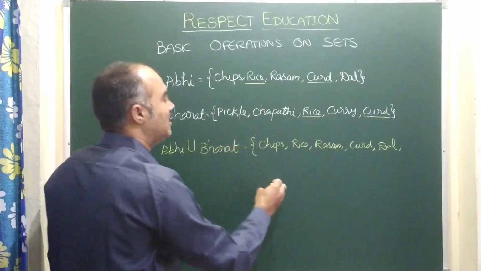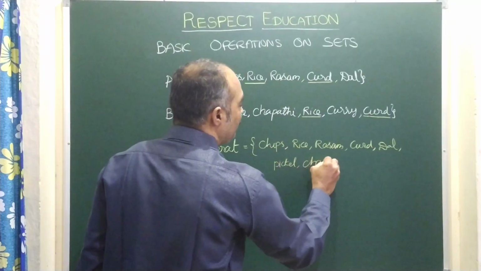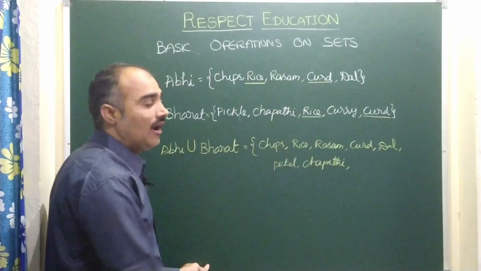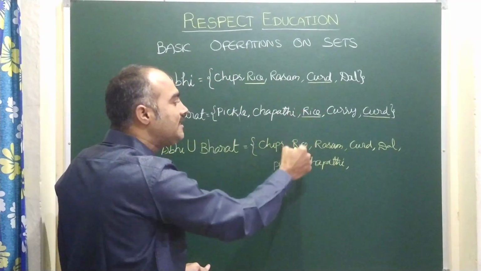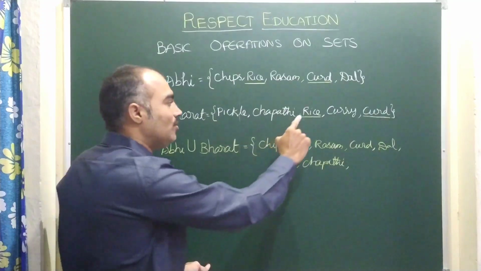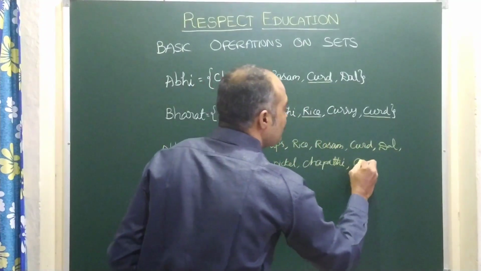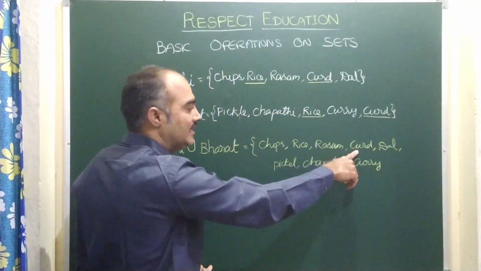What are those items? Pickle, chapati. Here you see, children, rice. Already he has rice, so he did not share the rice. Let us leave the rice. Already he had it. And here curry. And what about curd? Curd is already there in the list.